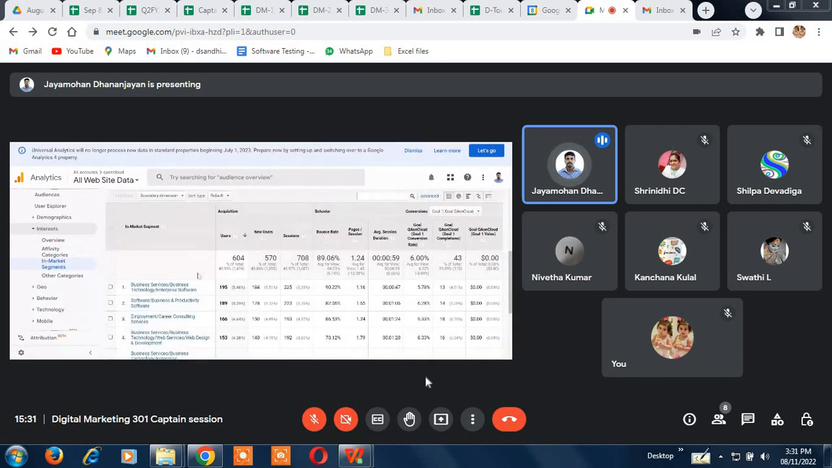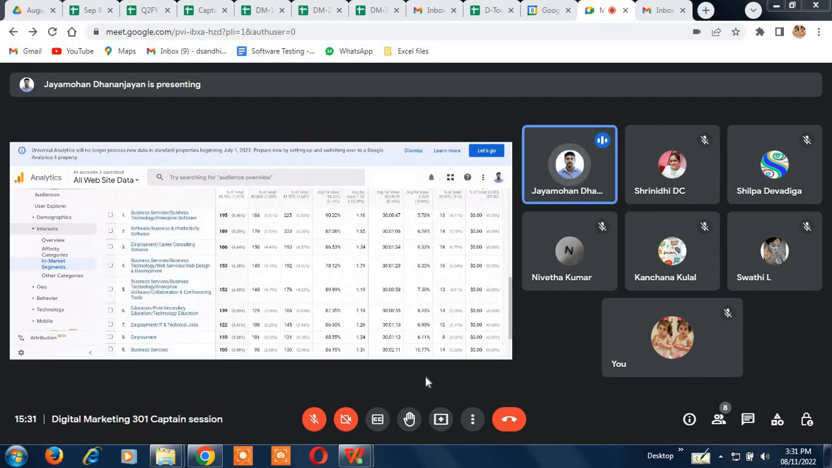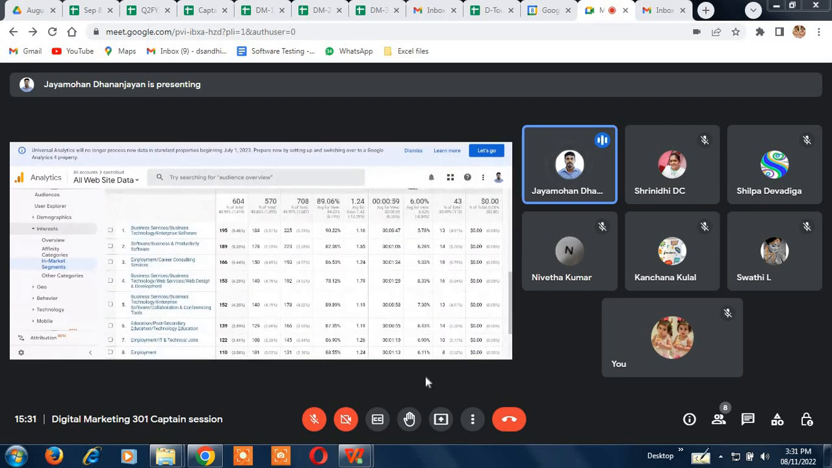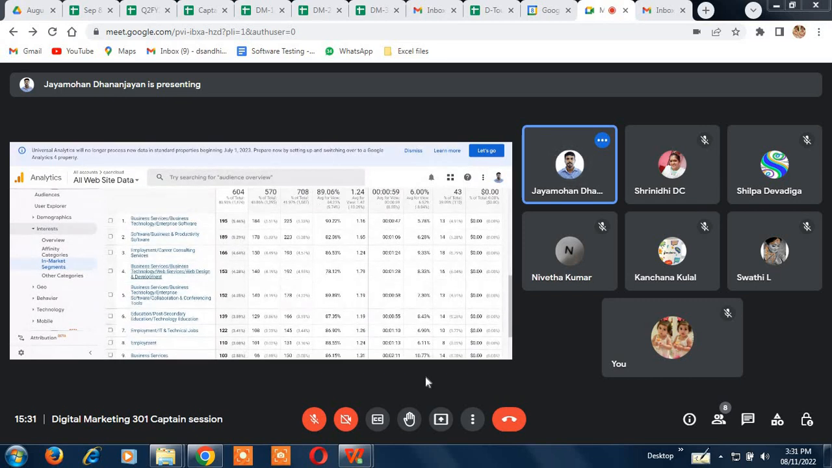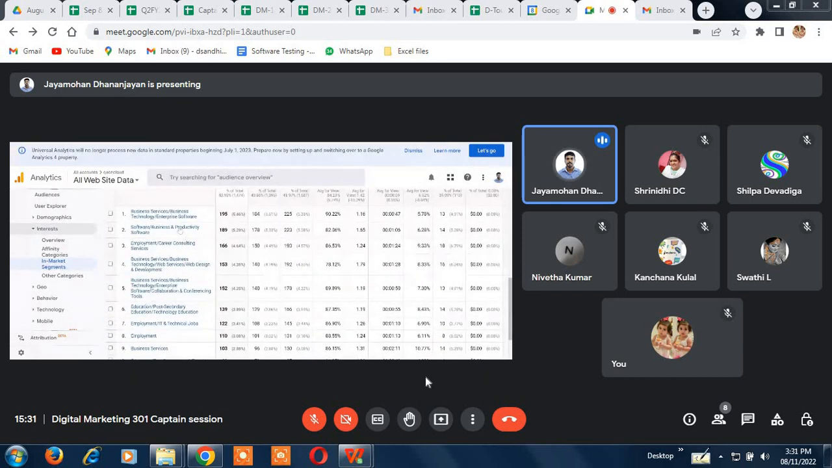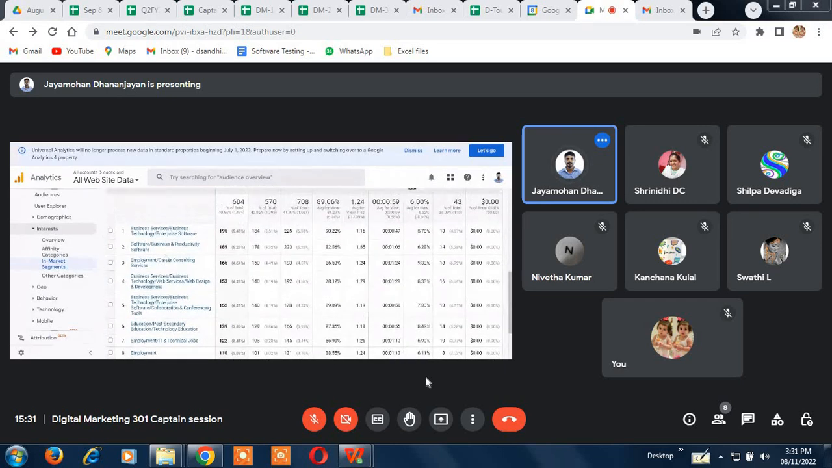So these are the segments. These are the things. It will be very helpful for you guys when you do Google Ads or something. I think it is covered at the end of this course. I think so. So it will be very helpful for you guys. So these are the things. Okay, what are the categories?